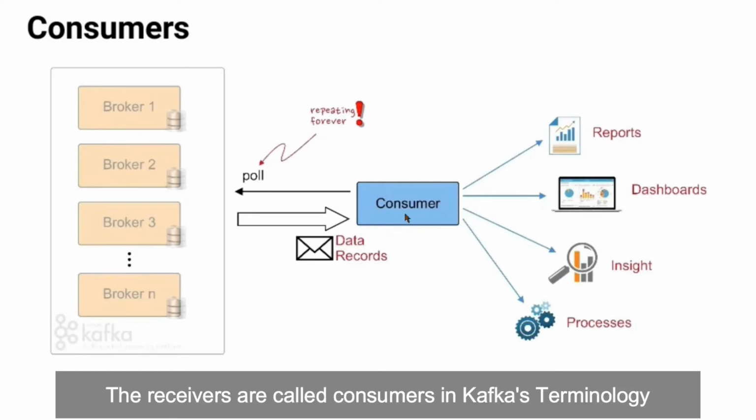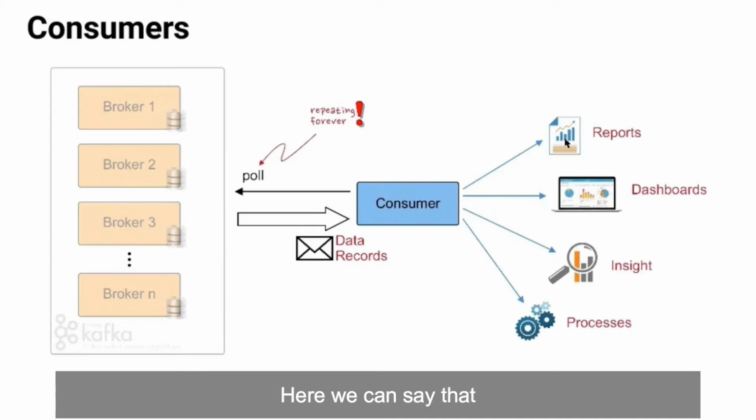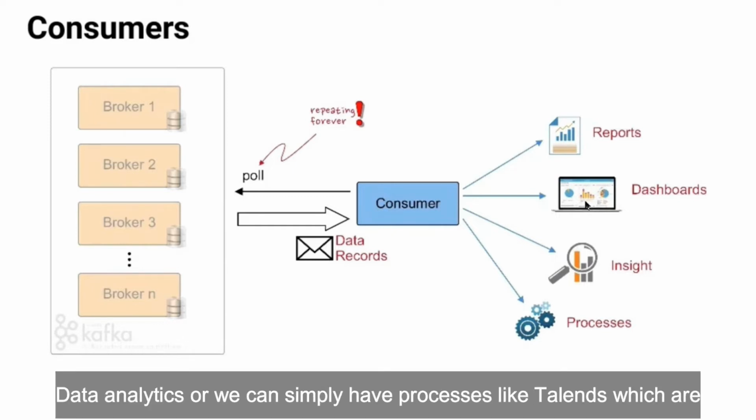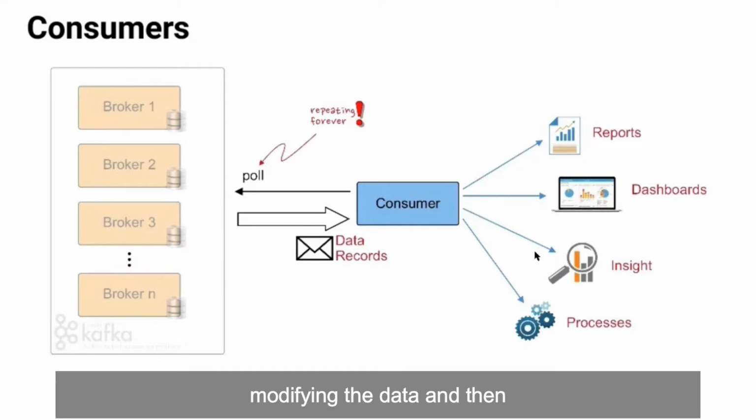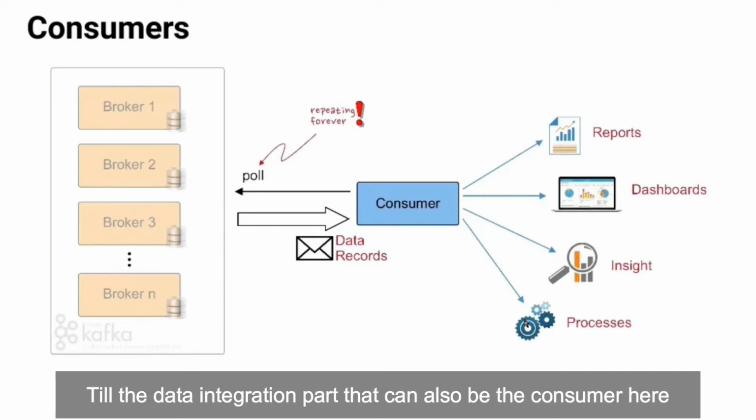And the receivers are called consumers in Kafka's terminology. So continuously they are polling messages from these brokers, and here we can say that different consumers can be the BI part or data analytics, or we can simply have processes like Talend which are modifying the data, and then the data integration part, that can also be the consumer here.